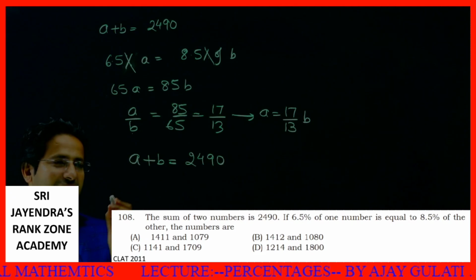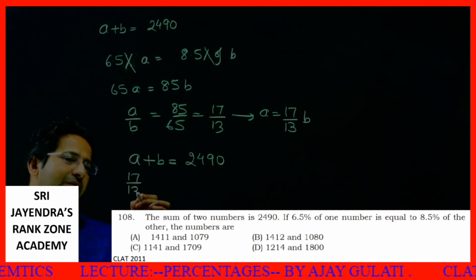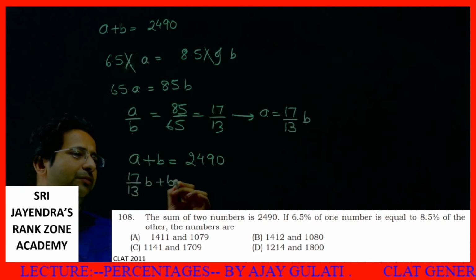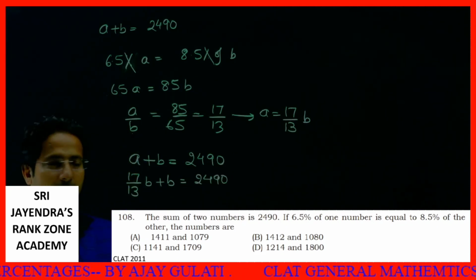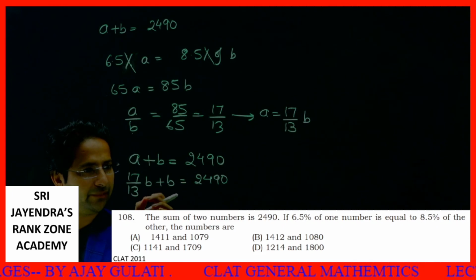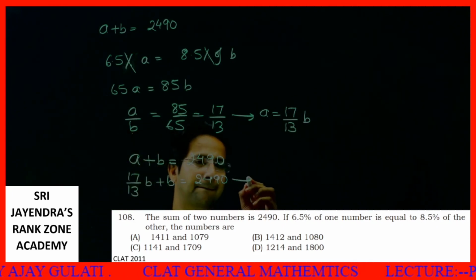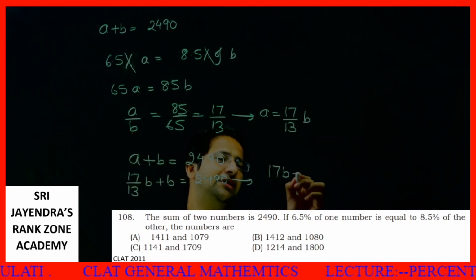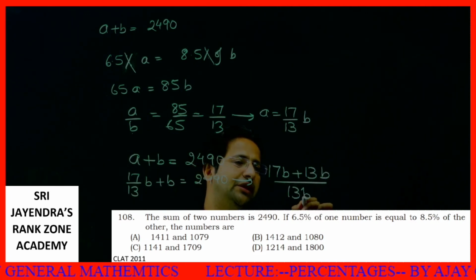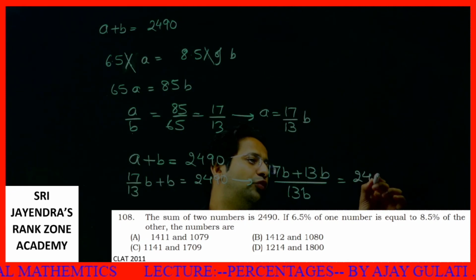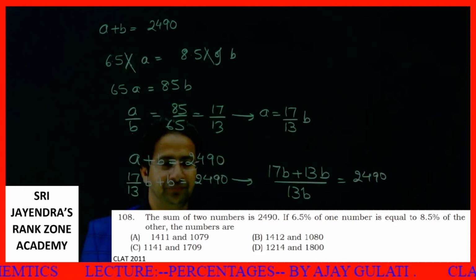So I replace this A by 17 by 13 B, plus B is equal to 2490. From here I can say 17B plus 13B over 13 is equal to 2490.